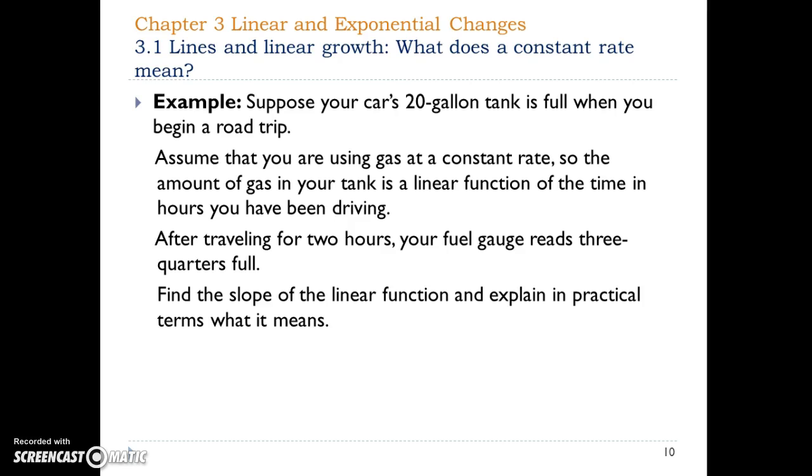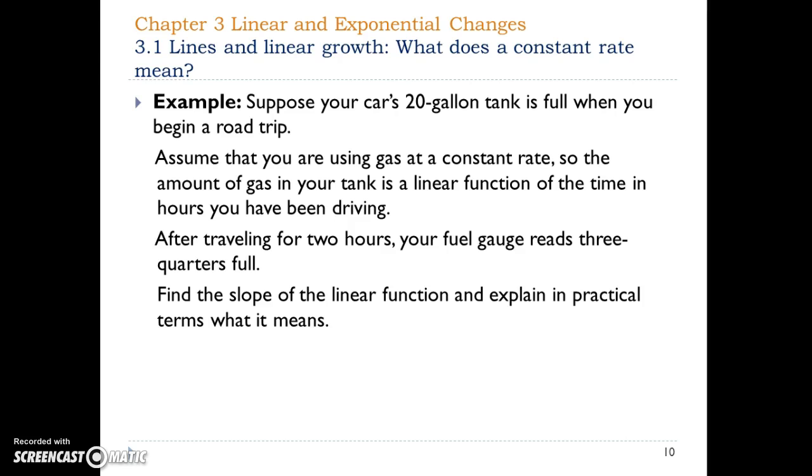Here we don't really know the growth rate, we don't know the slope, but we do know that the amount of gas in your tank is a linear function. That means it has a constant rate of change. And we also have 2 points. One point is at time 0, we have 20 gallons.